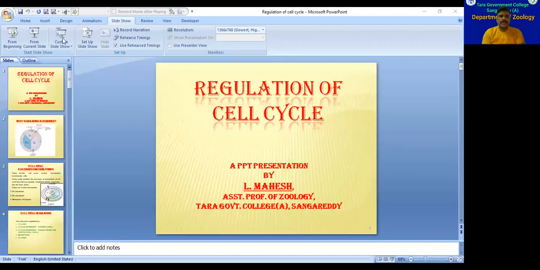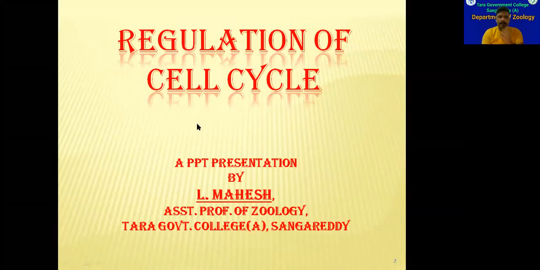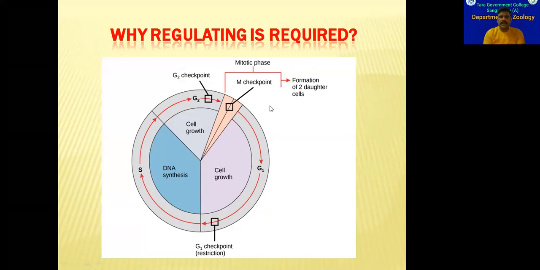In today's class, we are going to discuss about regulation of cell cycle. In the previous class, we have seen about different events that occur in cell cycle. In today's class, let us discuss about the events or the mechanisms that regulate cell cycle. First of all, let us know why regulation is required for this cell cycle.